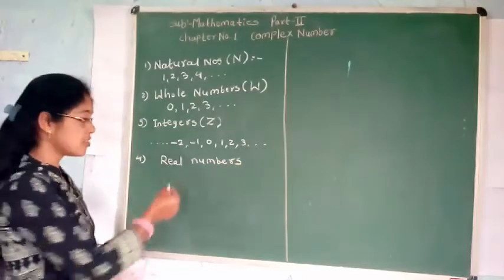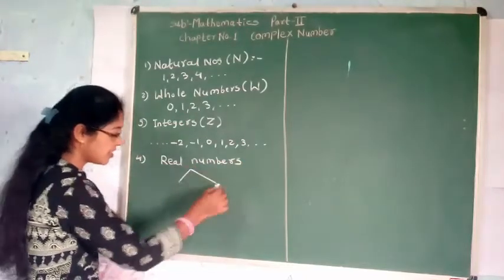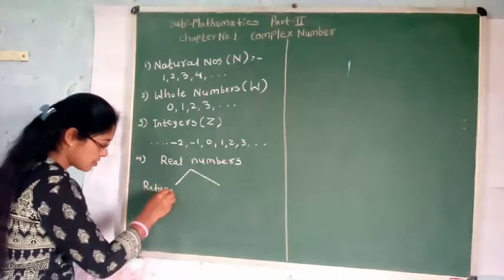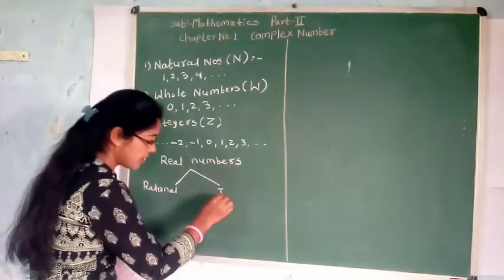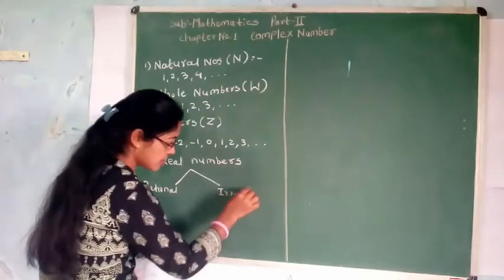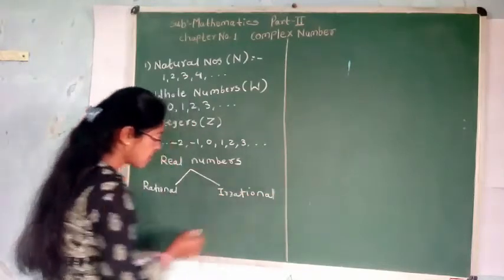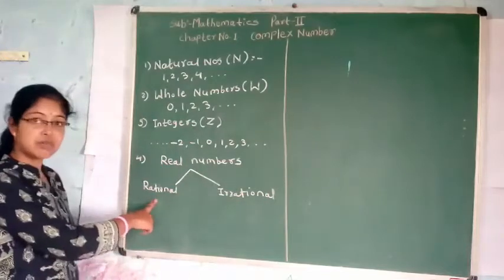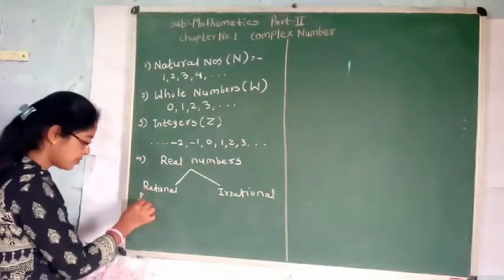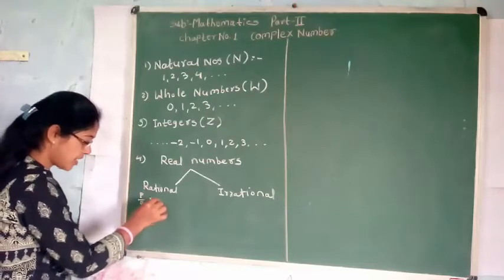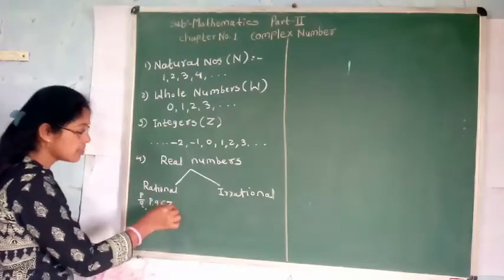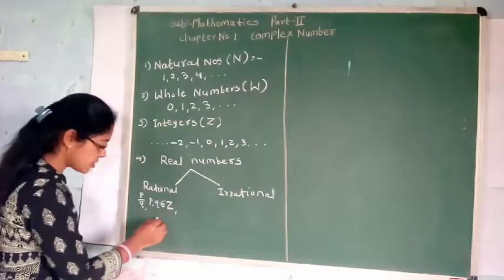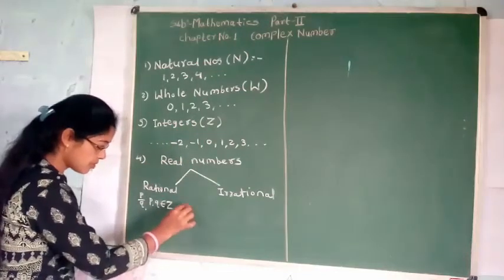Real numbers consist of rational and irrational numbers. Rational numbers are of the type p by q, where p and q belong to Z, integers, where q is not equal to 0.